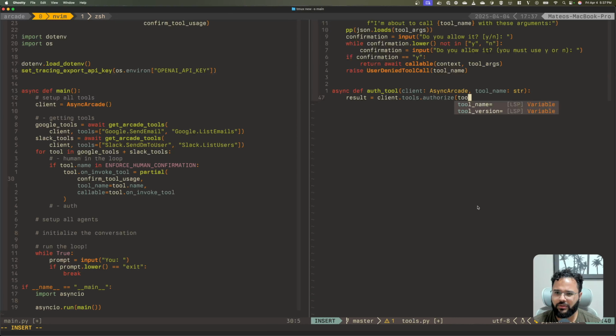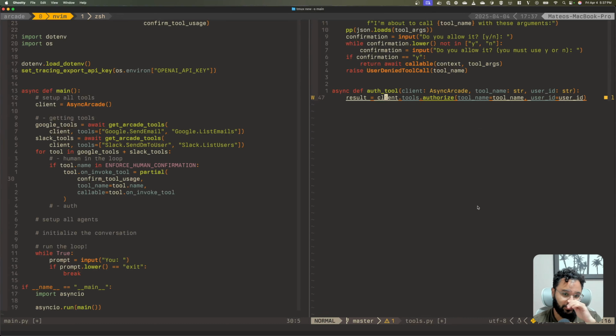I'm going to say tool name is tool name, and I also need the user ID actually. User ID equals string user ID. So with this, we have the result now, and we send this request to the API. It will start the authorization flow, and we actually get something in return, right?